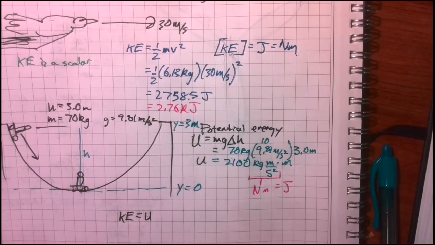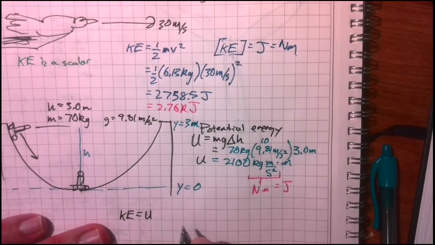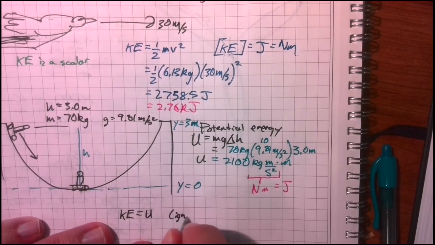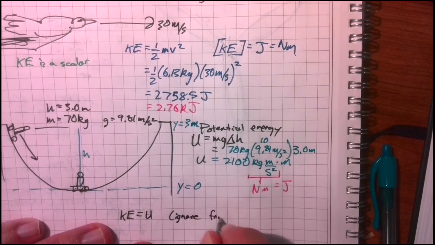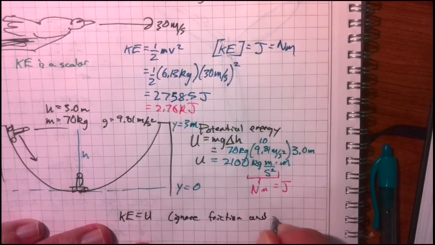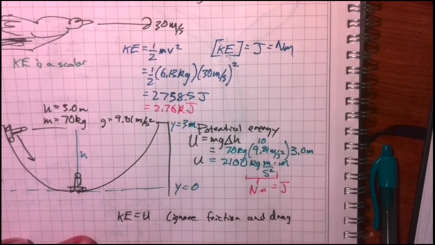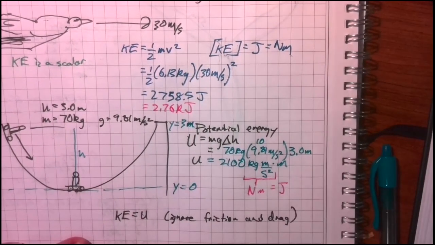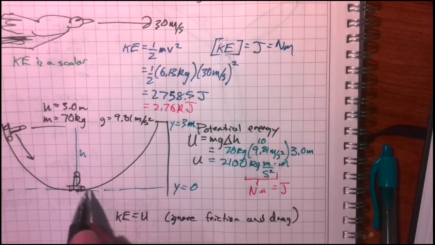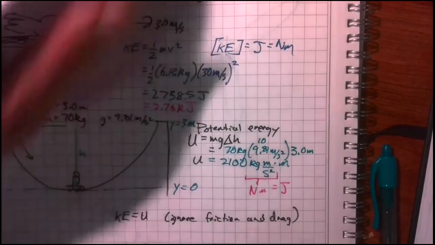We're ignoring friction and wind resistance, so ignoring friction and drag, this statement has to be true. The kinetic energy at the bottom has to equal the potential energy at the top.